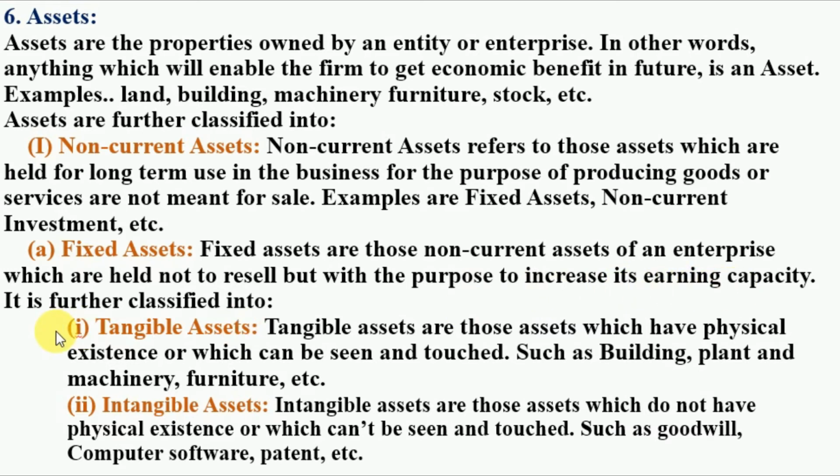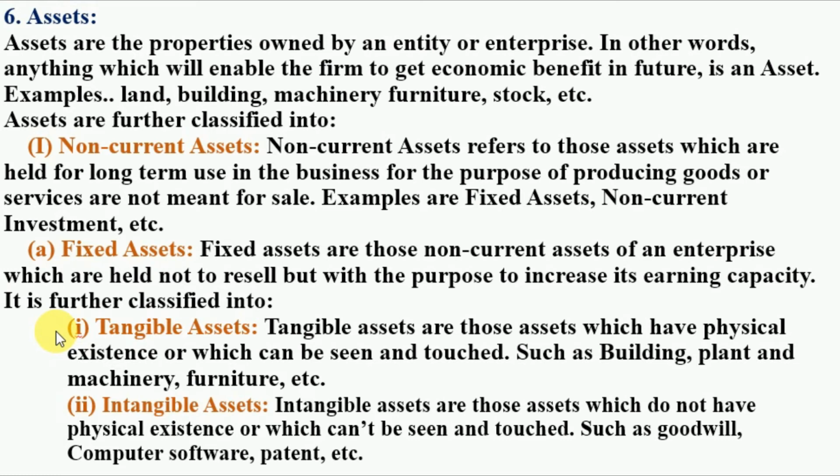Fixed assets are those assets held by an enterprise for long-term purpose, like building, land, machinery, furniture. These are the various examples of fixed assets, and they help in production of goods and services for an organization.